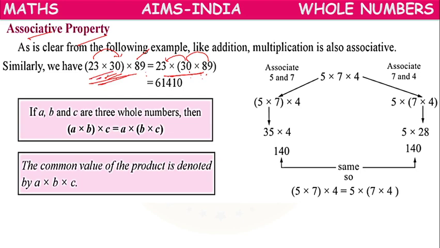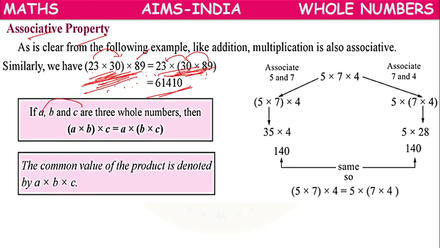Means the way of grouping, that order we are changing. We are doing multiplication of them, but the order of grouping we are changing in both cases, but still the result will be the same.